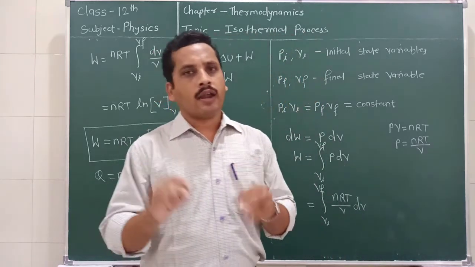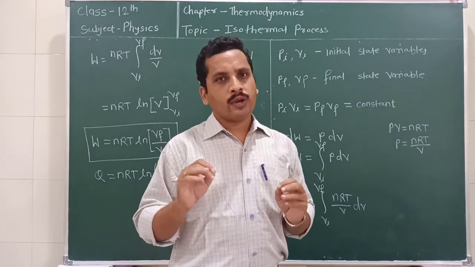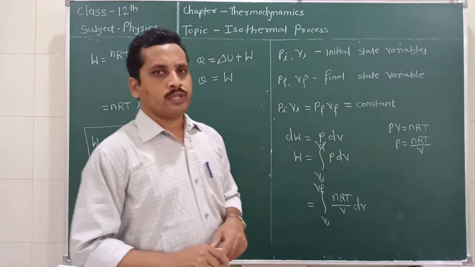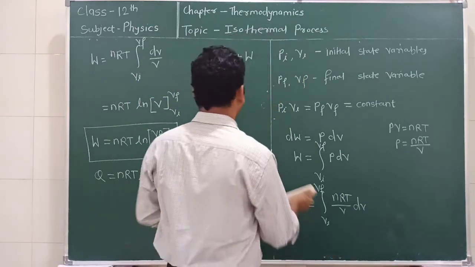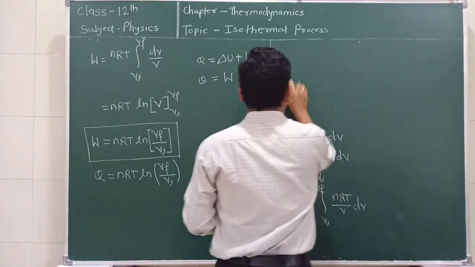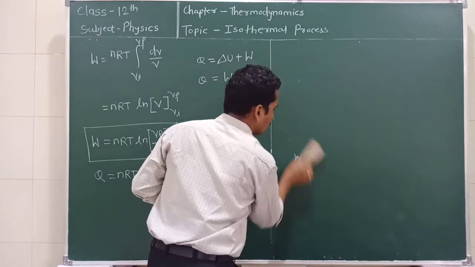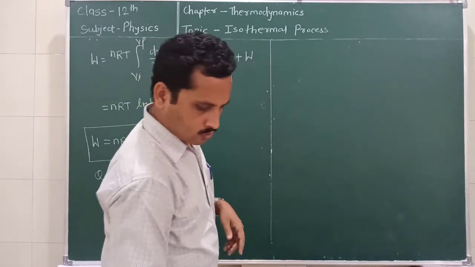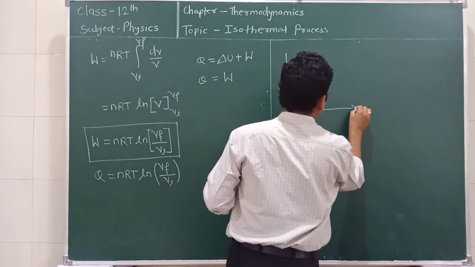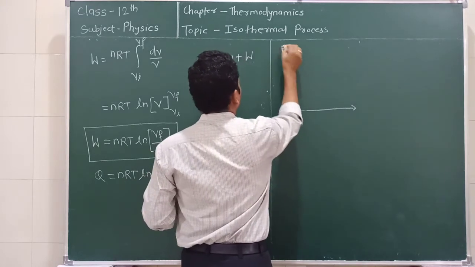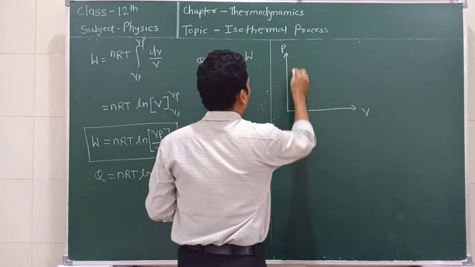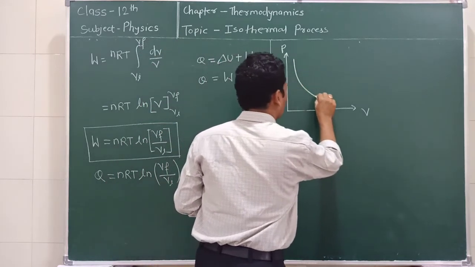Now, if we draw a graph between pressure and volume in the case of an isothermal process, the graph looks like this. This is the pressure axis, and this is the volume axis, and the graph comes like this.